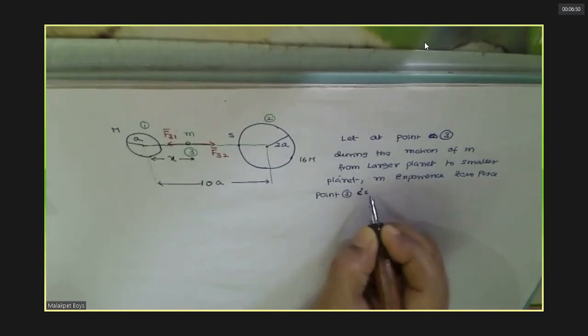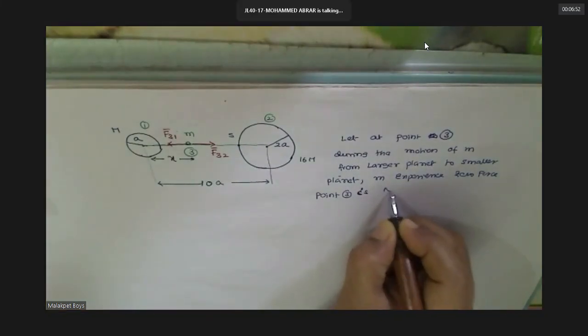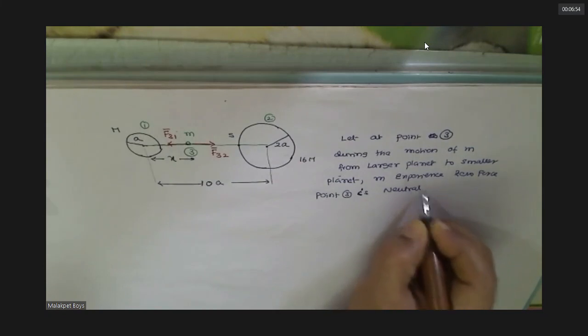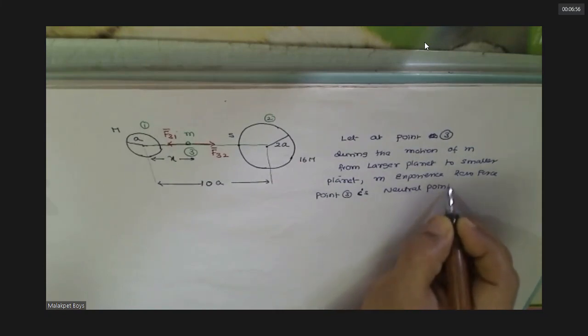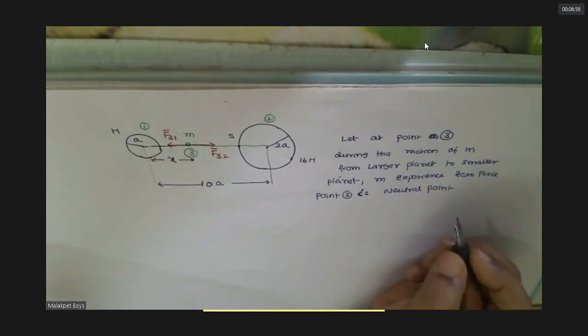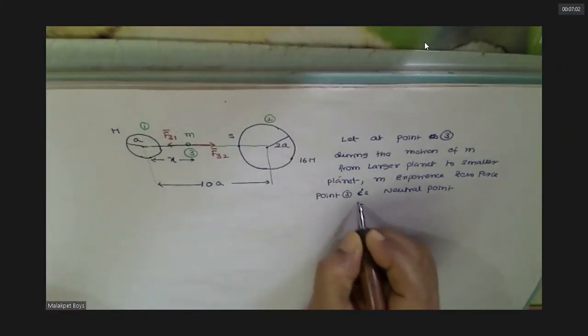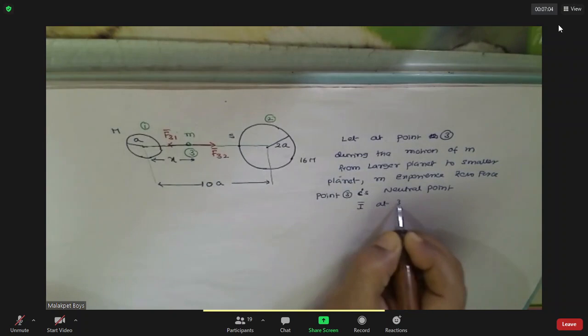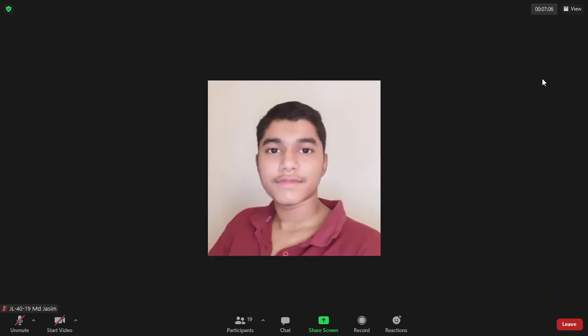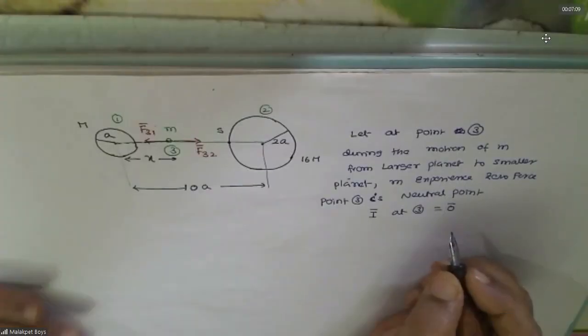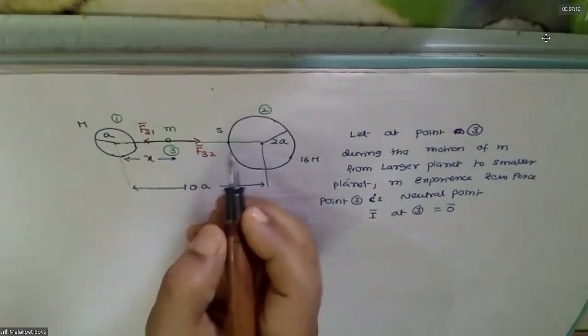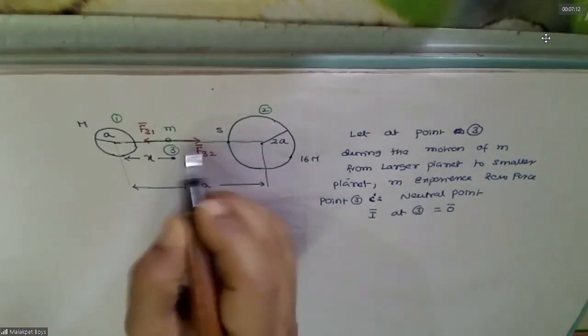There's one name for this: neutral point. Neutral point means the intensity is 0. That means I at 3 is 0. Now why we need this point is when it reaches here, this is being pulled here.